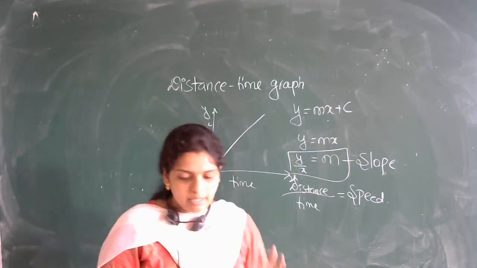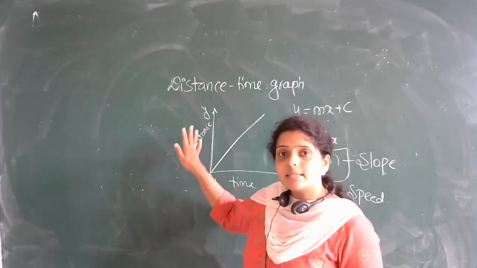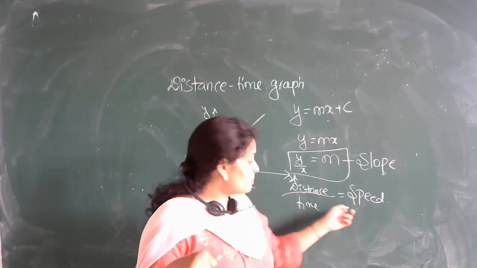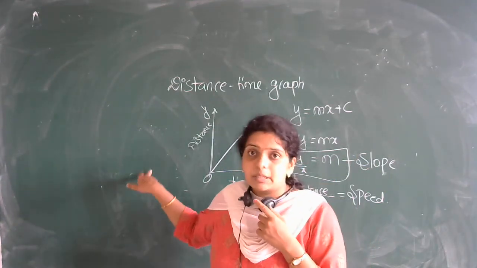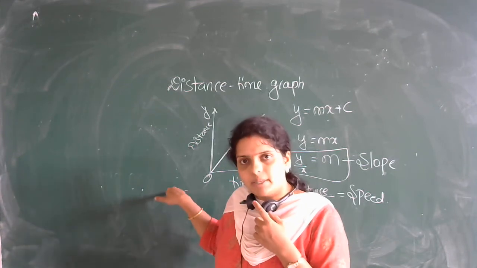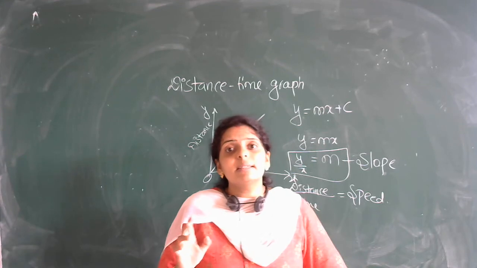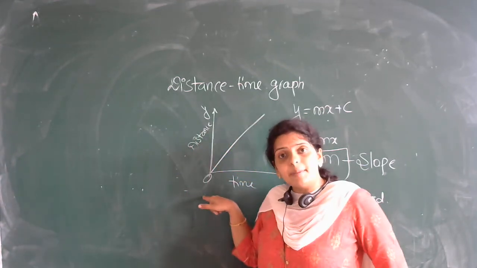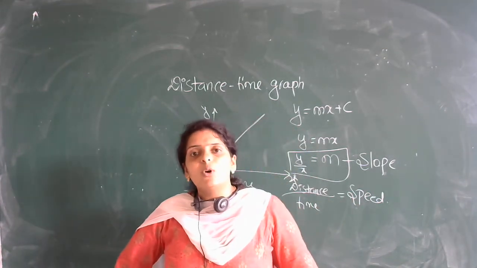So what you can conclude from all this is that, if the graph is distance versus time, you can calculate the speed of a body by using the slope of this graph. If you have a displacement time graph, by using slope you can calculate the velocity of the body. If you have a velocity time graph, what is the rate of change of velocity called?